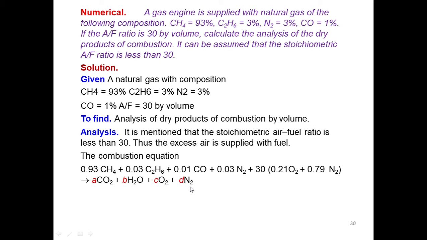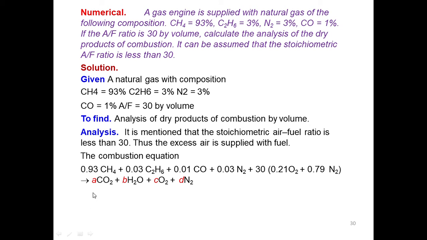But in this case, we have one additional thing, that the air is in excess. And excess air means oxygen is not completely utilized. Some of the oxygen will leave in the products. If you are supplying the stoichiometric air, meaning the correct air, then O2 will not be there. But in this case, we are supplying excess air, so that's why there is O2. O2 will be there in the combustion products.